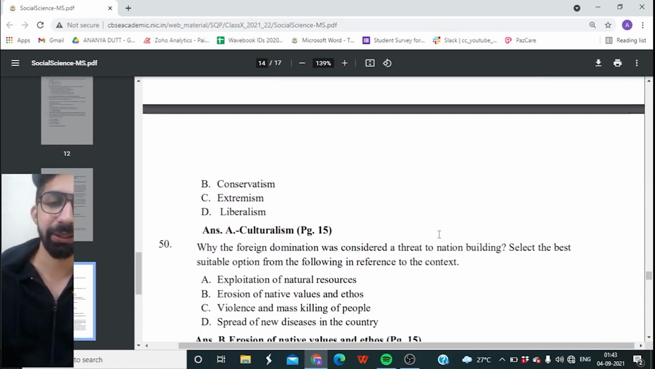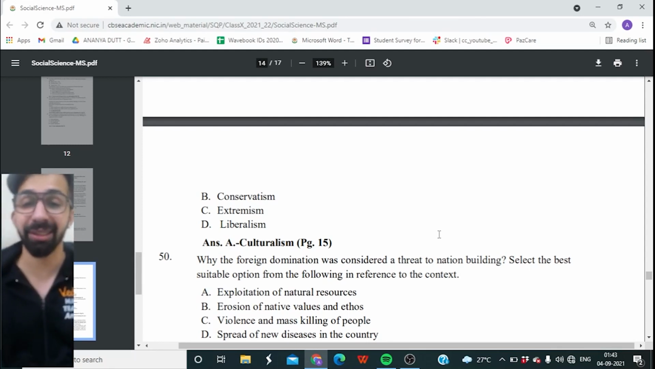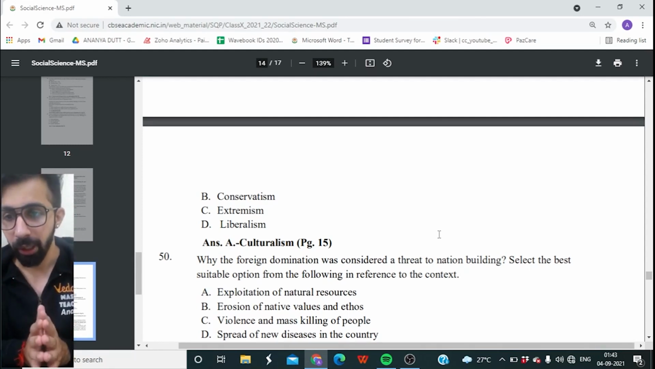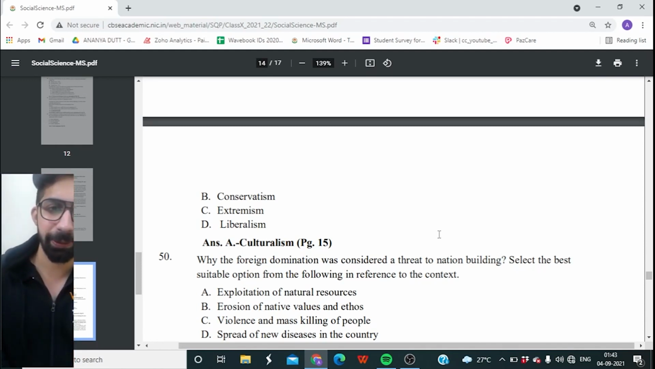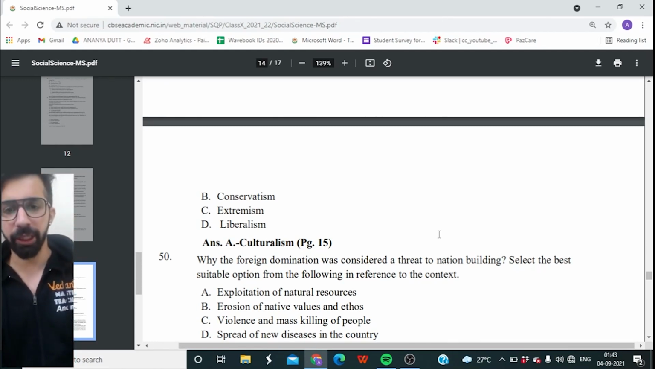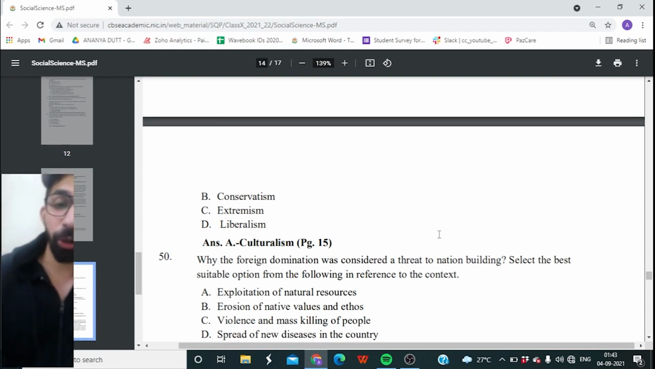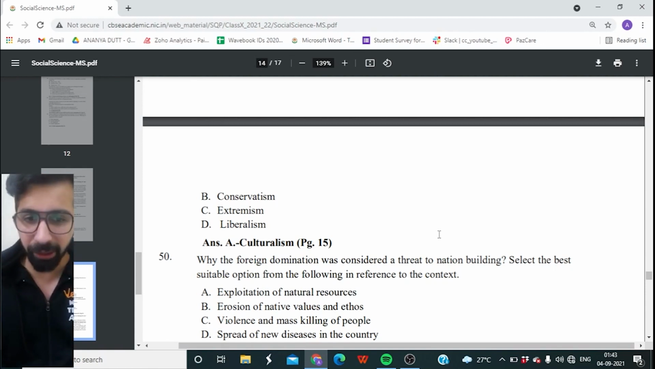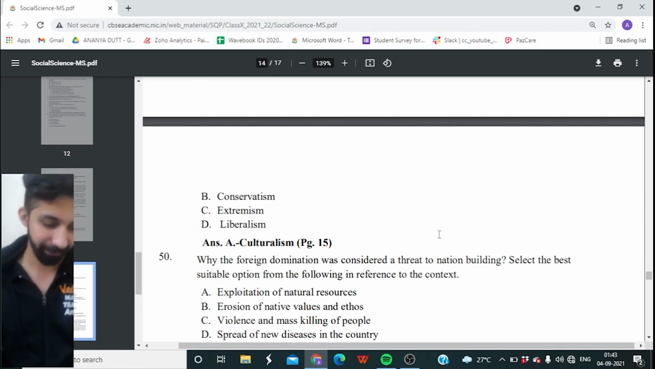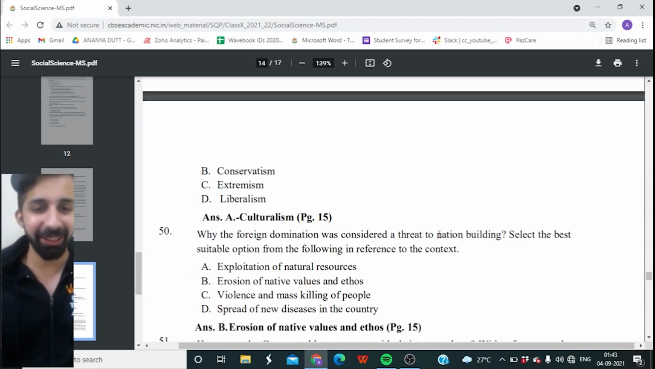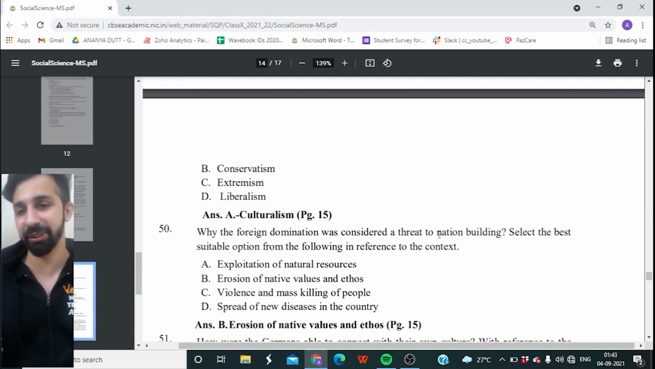50th question, guys. 10 more questions. Why was foreign domination considered a threat to nation building? Select the best suitable option from the following in reference to the context. Option A, exploration of natural resources. Option B, erosion of native values and ethos. Option C, violence and mass killing of people. Is it option D, spread of new disease in the country? And the right answer is option B, erosion of native values and ethos.